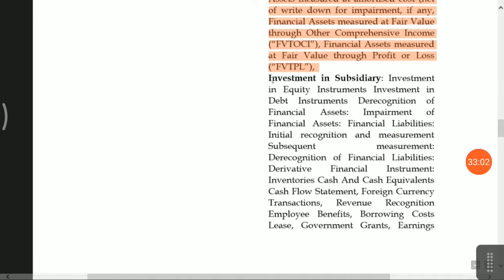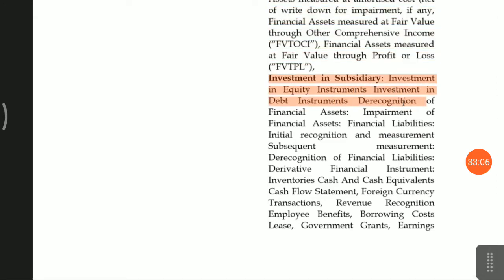Investment in subsidiaries will be classified under the amortized cost concept. Okay, because there are contractual terms for the dividend. Not principal, because there is no intention of sale, because you want to keep the investment in subsidiary in the long term. Okay, debt instrument, de-recognition of financial assets.